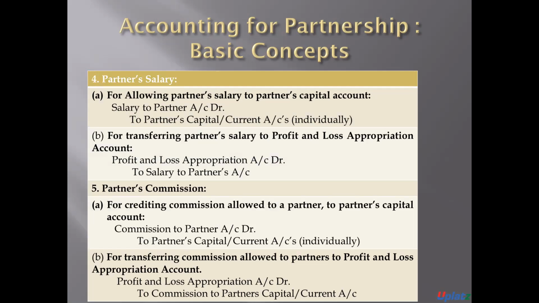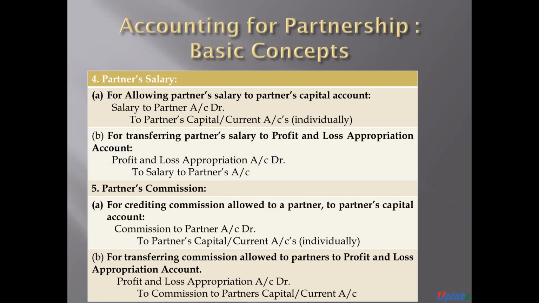The next entry is for transferring the partner's salary account to profit and loss appropriation account. In this case, the entry will be profit and loss appropriation account debit to salary to partner's account.